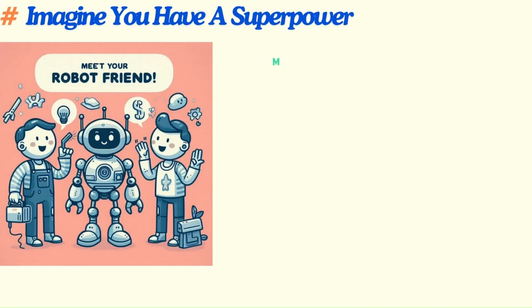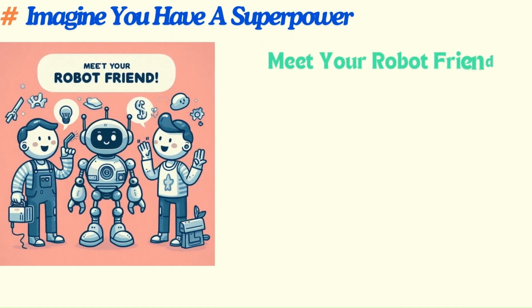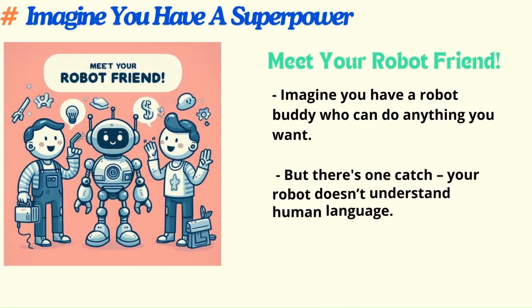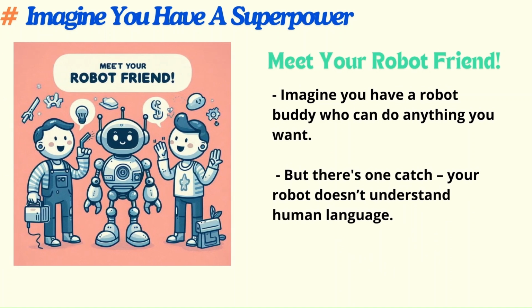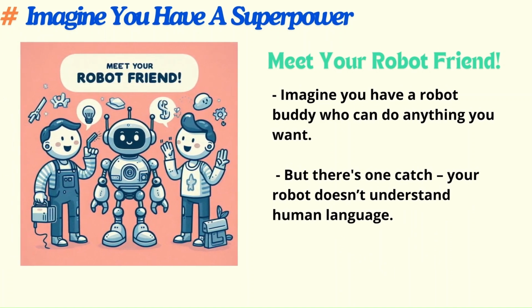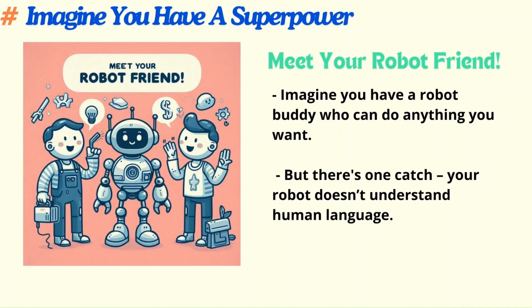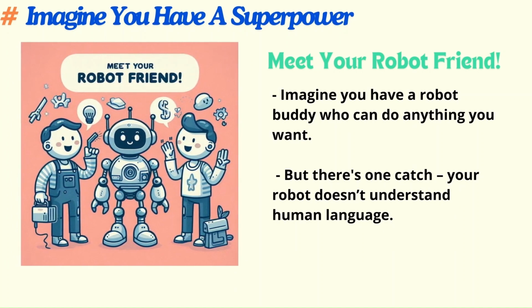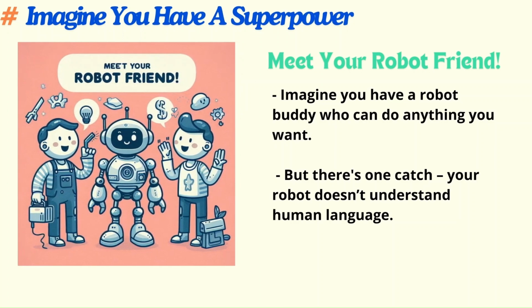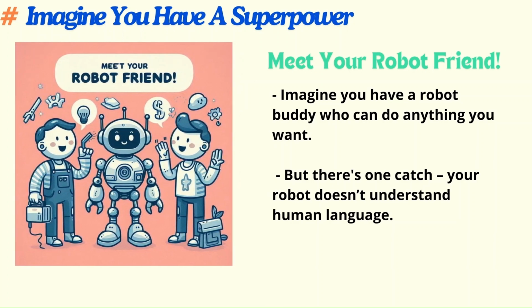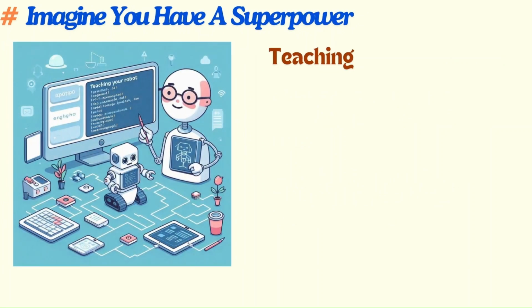Now let's imagine that we have a superpower, and here is a robot friend. It can do anything, but the main thing is it doesn't understand human language. So if it doesn't understand human language, how are we going to communicate with it?